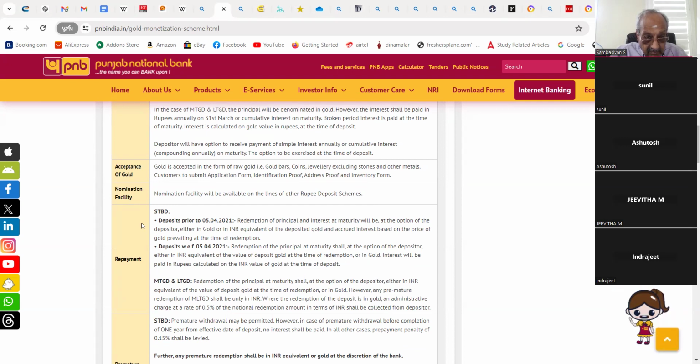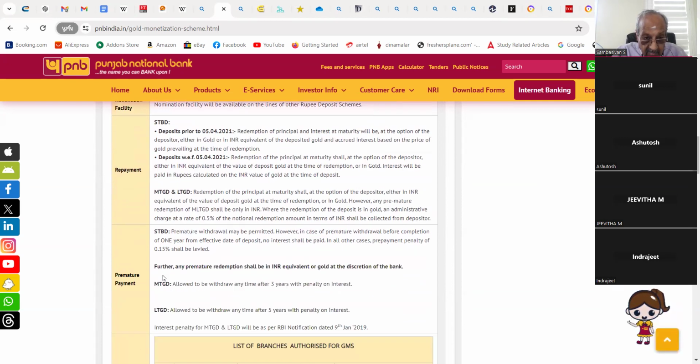Nomination facility. Nomination facility will be available on the line of other rupee deposit schemes. Repayments: short term bank deposit, deposit prior to 5th April 2021. Redemption of principal and interest at maturity will be at the option of the depositor, either in gold or in INR equivalent of the deposited gold and accrued interest, based on the price of gold prevailing at the time of redemption.